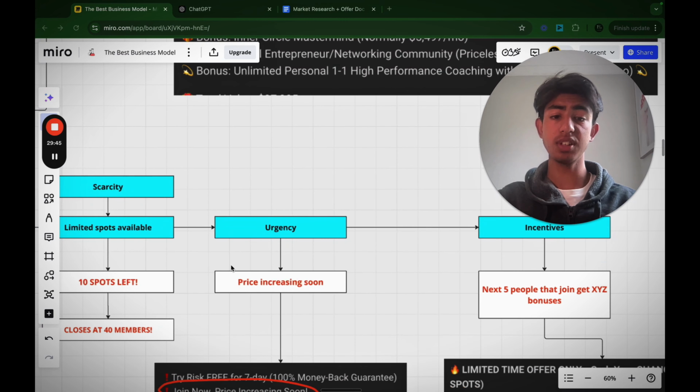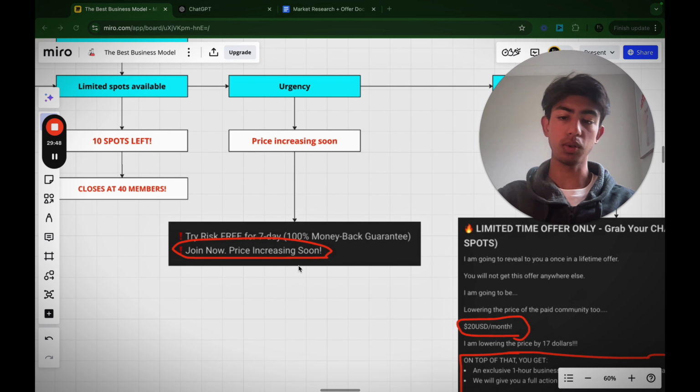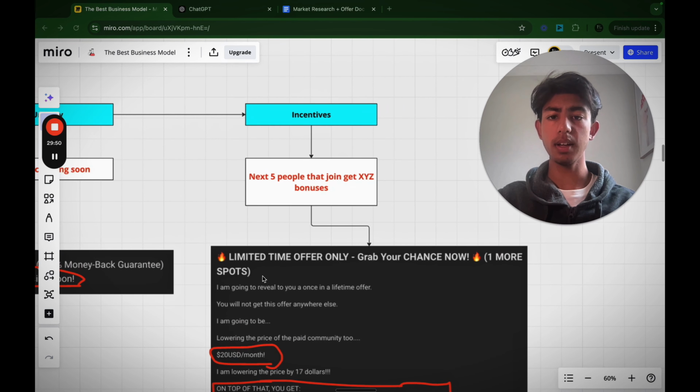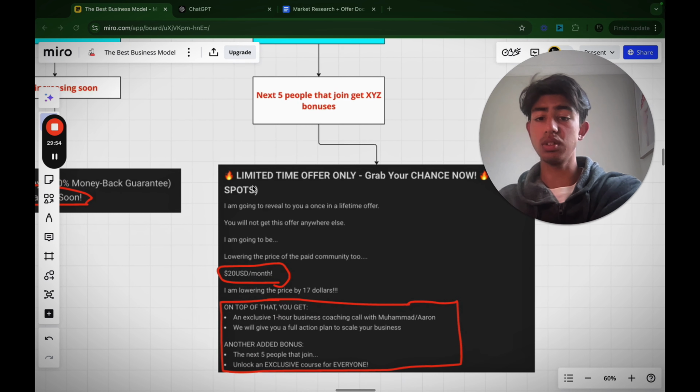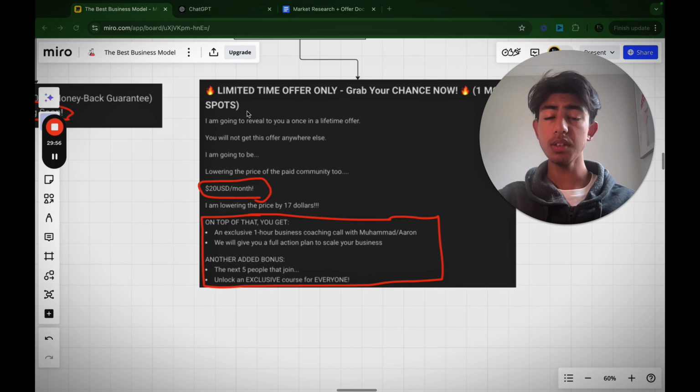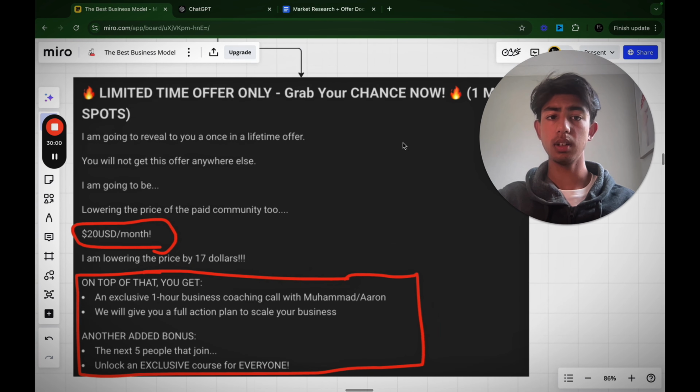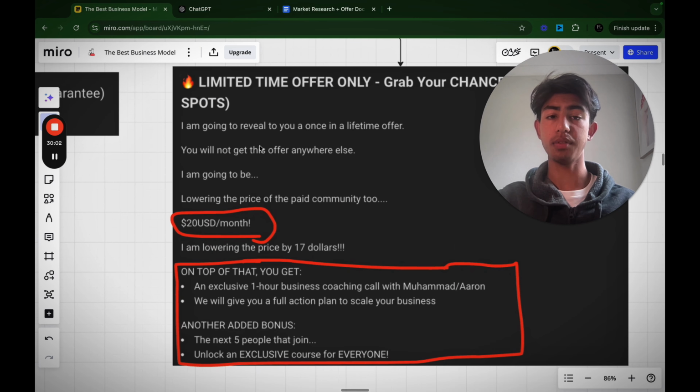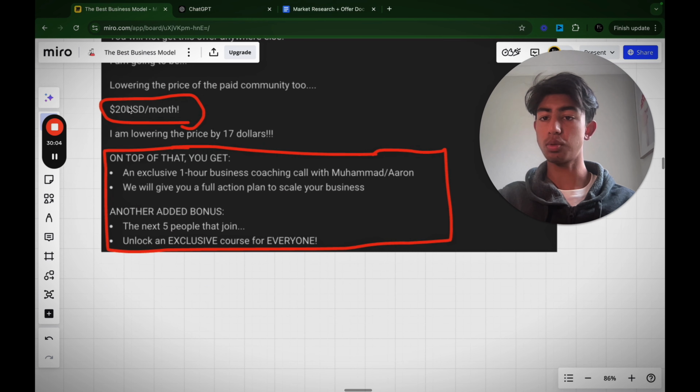An example of urgency could be prices increasing soon. Join now, price increasing soon, right? Another one could be incentive based. So next 5 people get XYZ bonuses. So this is the example of what I did, right? Next 5 people, right? 1 more spot left, right? Limited time offer. So $20, I'm below the dollars by $27. And this is what they get. So these are bonuses they get on top of that.